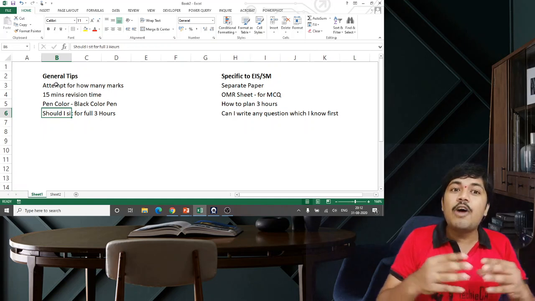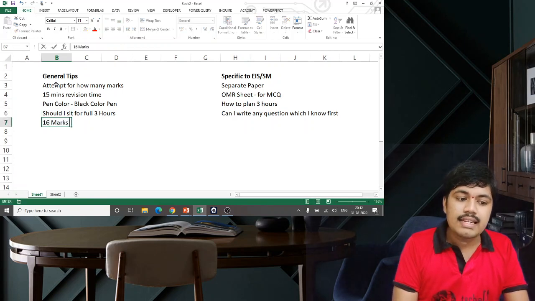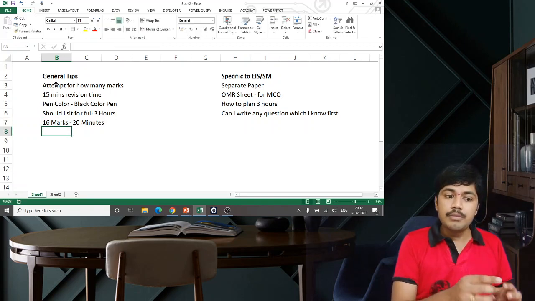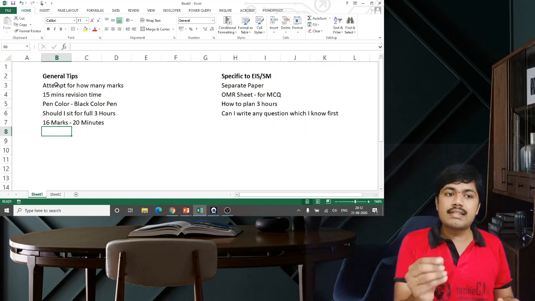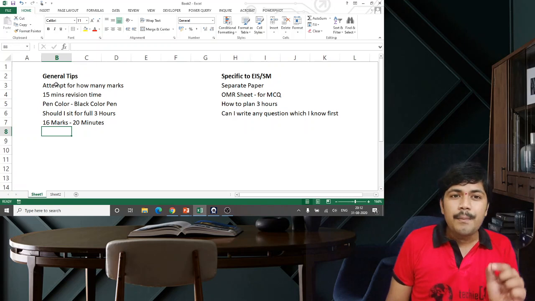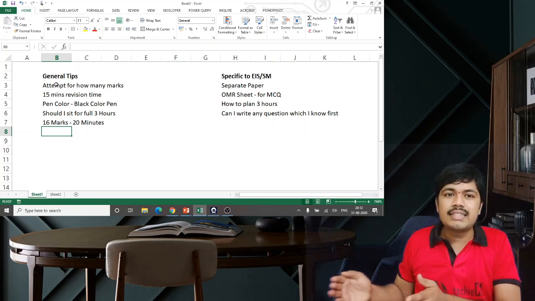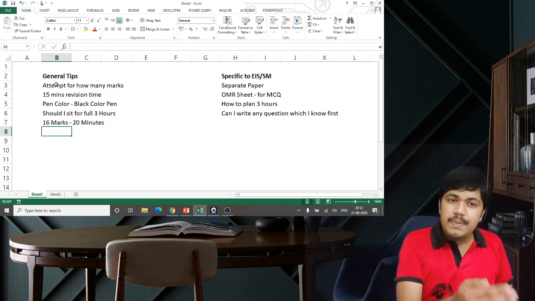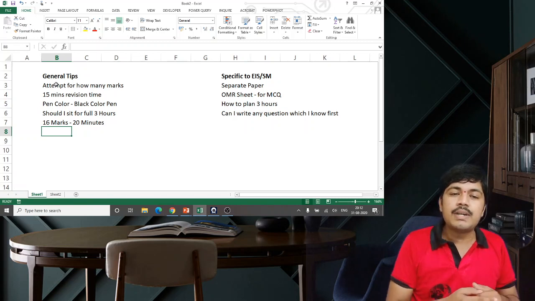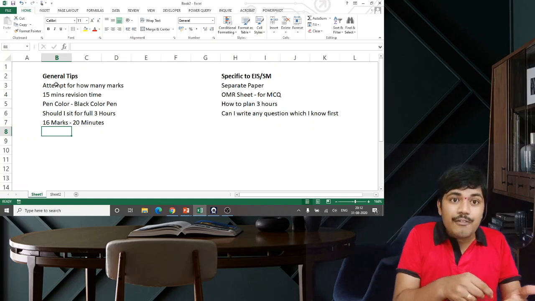And usually people ask how much time I should spend for each question. For a 16 marks question, 20 minutes is the time, Nana. Ideally, that is the standard time. Then for all the rest, you can calculate proportionately. But sometimes for some questions it might exceed a little. Then you should adjust it in other places. Especially this problem will come for the FR paper, the DT paper, the problematic papers. Time management is very, very important. Keep a clock with you for sure, not for creating tension, but for planning yourself.